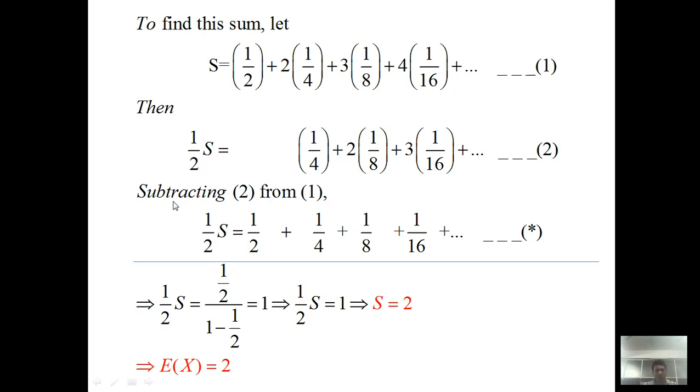Next we use subtraction. We subtract equation 2 from equation 1. So the left hand side is S minus half S.